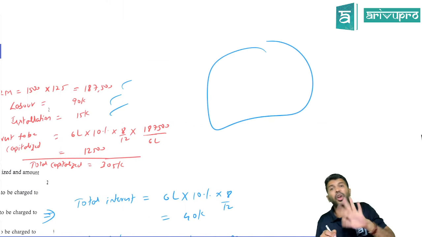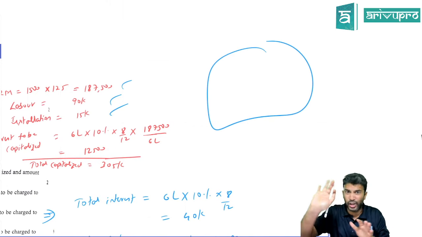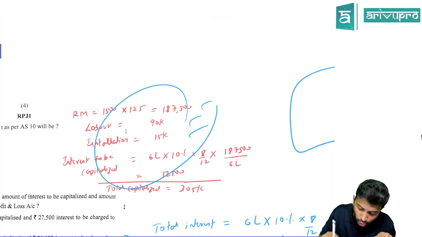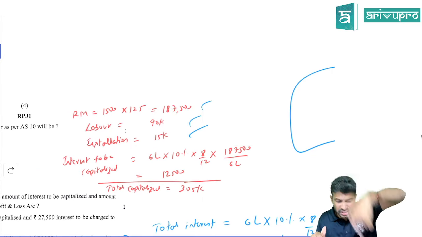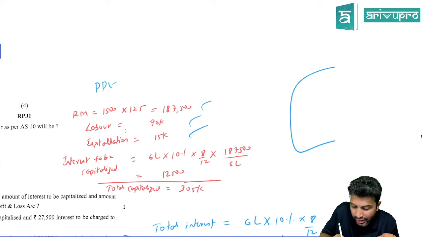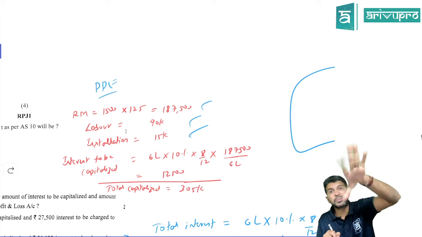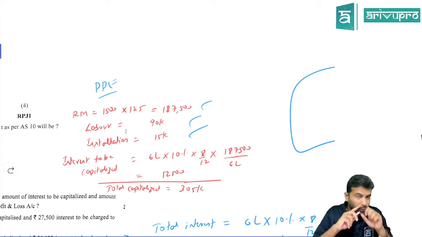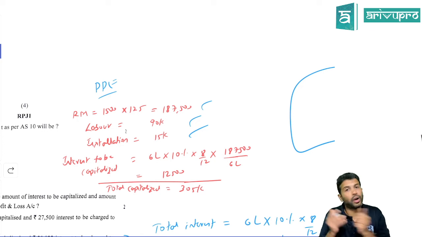Sir, entire loan got utilized for this construction. No. Sir, we are trying to find out how much borrowing cost can be added to this particular asset. There's a PP probably, right? How much you can capitalize for this particular asset, right? Okay. Now, you purchased raw material out of 6 lakh loan.